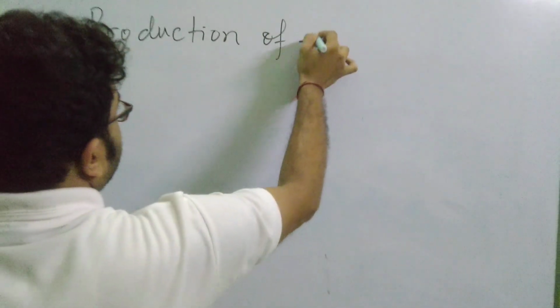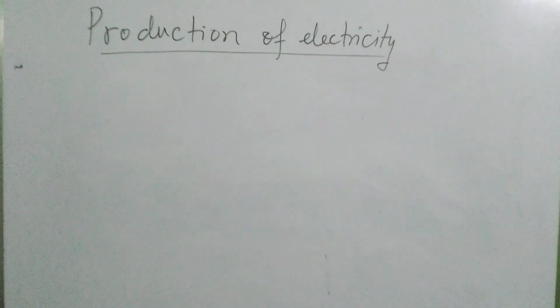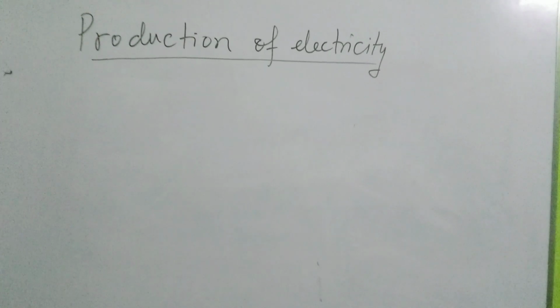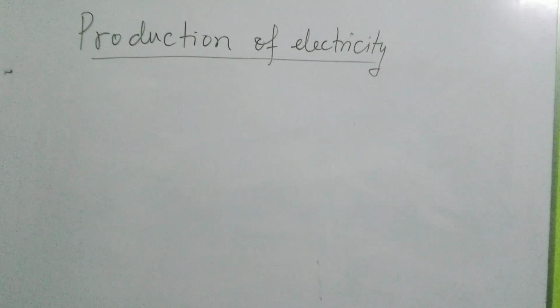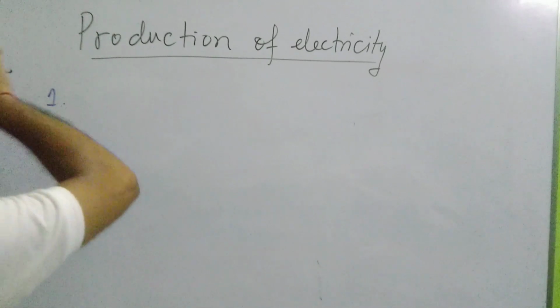Okay, so let us come to the production of electricity. Make the heading: production of electricity. Electricity can be produced from various sources of energy. As we have discussed, there are various renewable sources of energy and non-renewable sources of energy. We can utilize those sources of energy and produce electricity as and when required. First of all, we are going to discuss how electricity is produced using coal. So first we are going to see production of electricity using thermal energy.